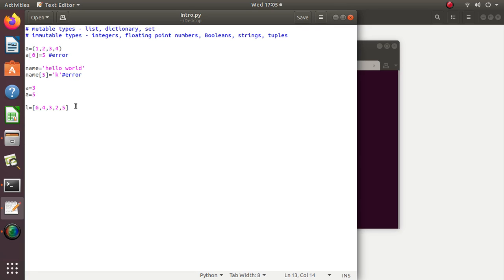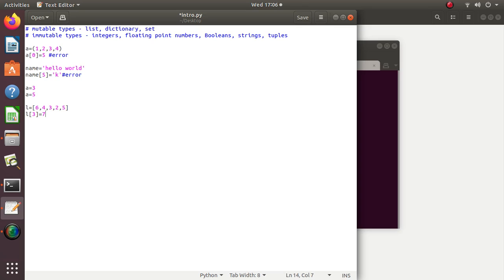So if I want to access any element, I can access it with the help of an index because it is a sequence. So L of 3 is 0, 1, 2, 3. L of 3 is 2. If I want to change this value, the element at index 3, we can easily change it.